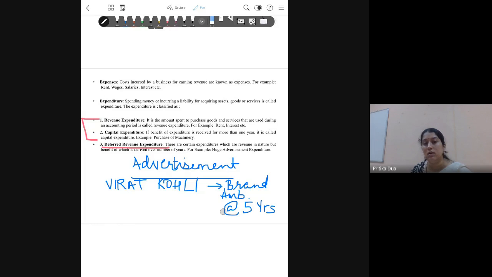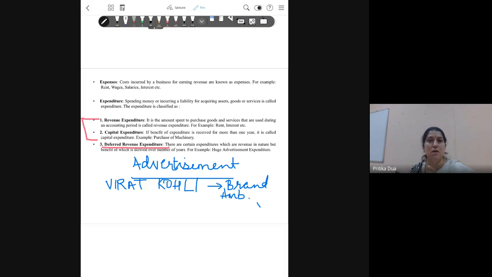Now, when Virat Kohli starts marketing our product, then it is not that the benefit or increased sales will happen immediately, but this thing builds over time. You have associated yourself with a person who has some reputation, some standing in the society, and people start recognizing your product more visibly. The visibility of your product improves, increases. This impact on the sales will not only be felt in the current year but also the coming years.